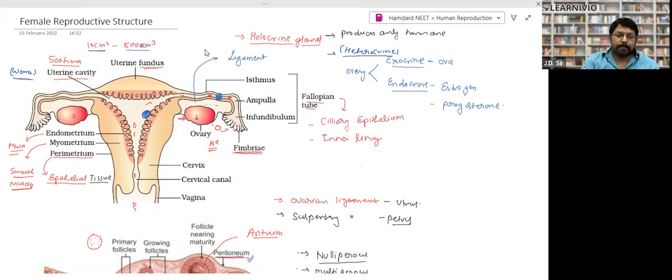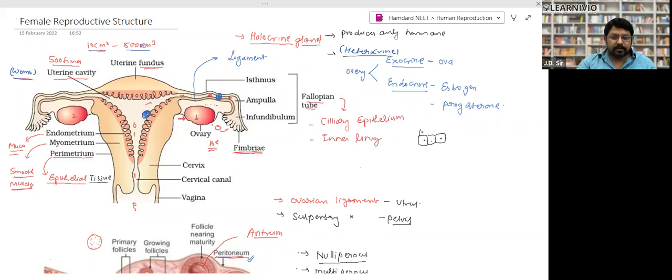Look, one more important thing. The inner layer of the fallopian tube is made up of ciliary epithelium, right? What is ciliary epithelium? These are epithelial cells which have hair-like structures.